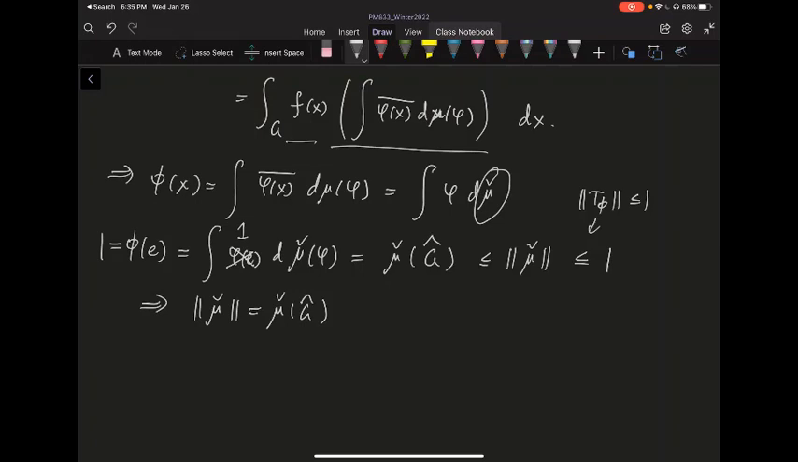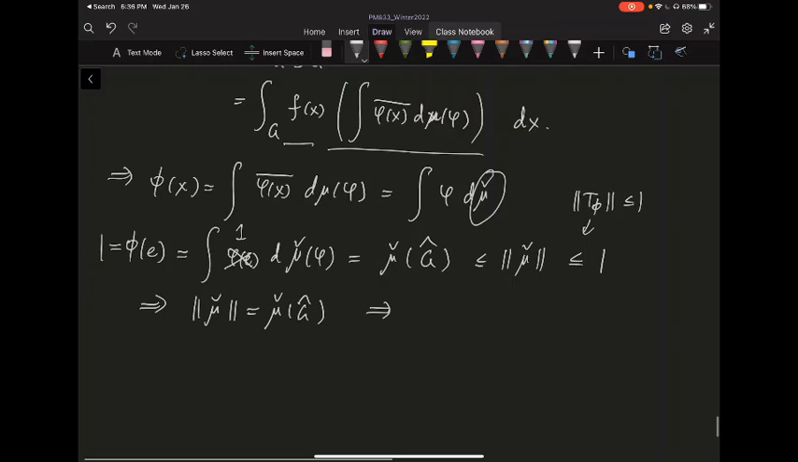But if you have a measure whose norm equals the measure of the entire space, it just means it has no negative parts. If you think about it, if your Jordan decomposition has any negative parts, then mu check of the entire space cannot equal the norm. So that implies your mu check is greater than or equal to 0. So the mu check is the measure you're looking for, and we finish this proof.